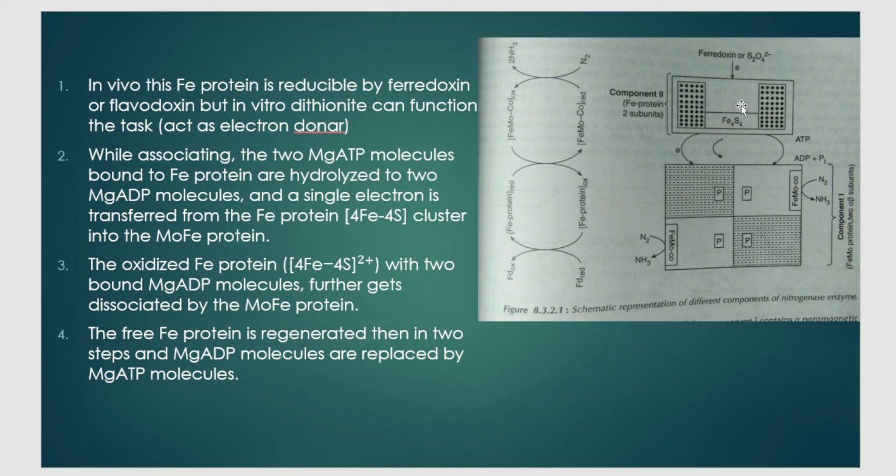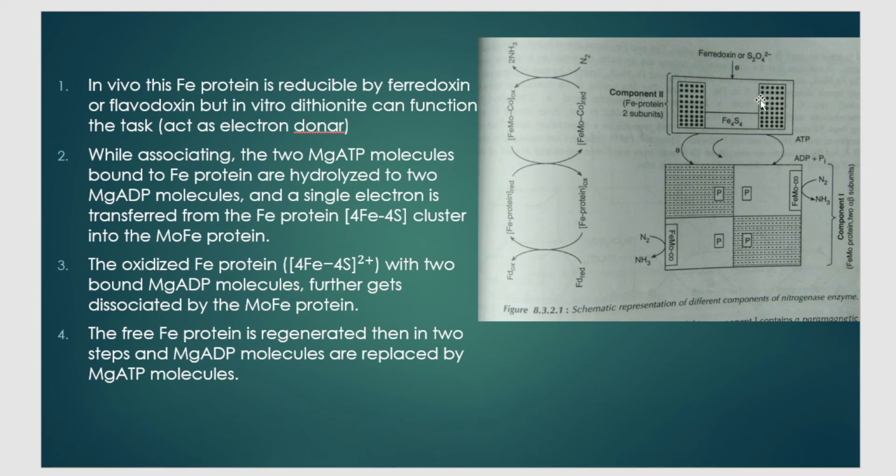In the first step it took an electron, and in the second step it gave that electron not back to ferredoxin, but to component number 1. So in the first step it underwent reduction. In the second step it gave the electron to someone else, so it is said to undergo oxidation. Do you follow this chart? First it underwent reduction, and then, giving the electron to component number 1, it underwent oxidation.